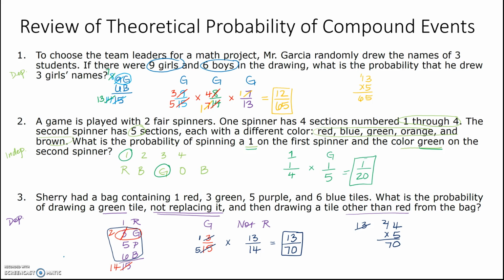So make sure that you're really thinking about that before you solve the problem. I think it's good practice to write independent or dependent out to the side so that you remember what you're doing. So again, with dependent, our total changes as well as one of the options, okay? It does seem to work well writing this out so that you know what you're looking for.